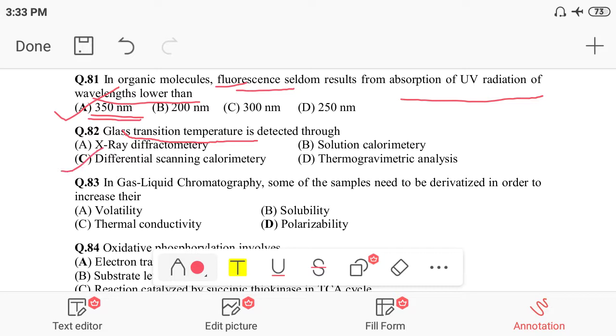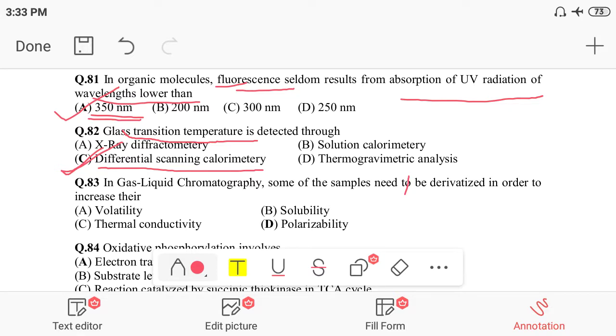The correct option is option C, differential scanning calorimetry, which can be used for glass transition temperature. I hope you understood question number 82 in detail. The correct option is C, DSC, differential scanning calorimetry, used for detection of glass transition temperature.